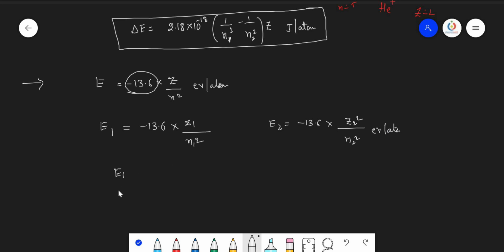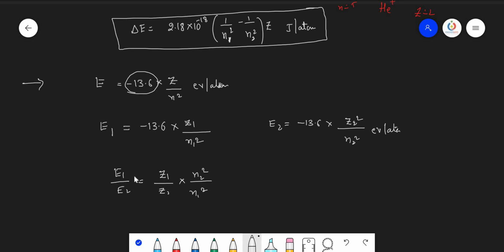Then E1 by E2 is equal to Z1 by Z2 into n2 square by n1 square. Means whenever you want only the energy ratios, not the difference.